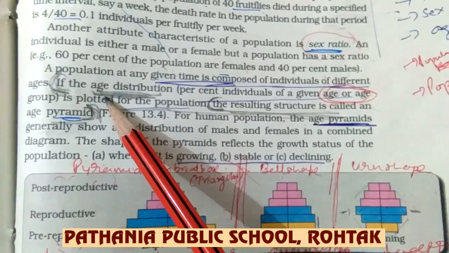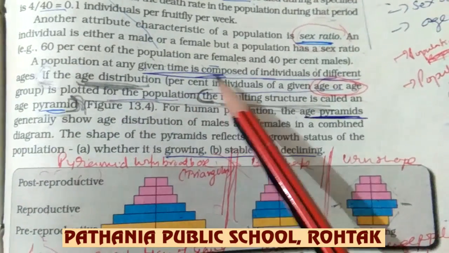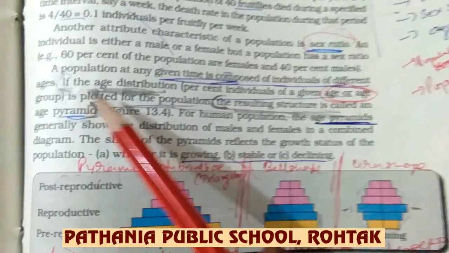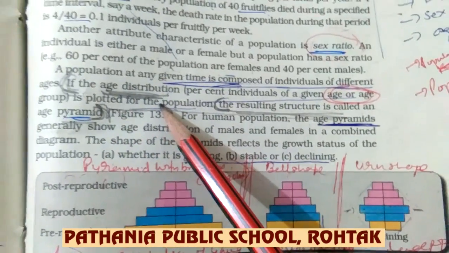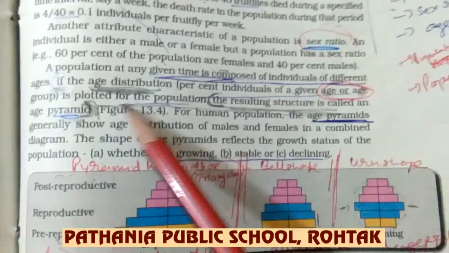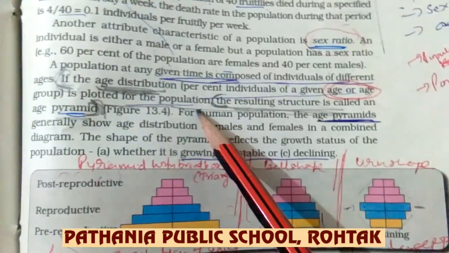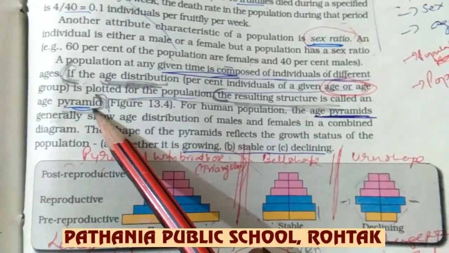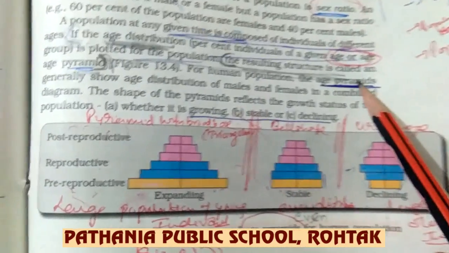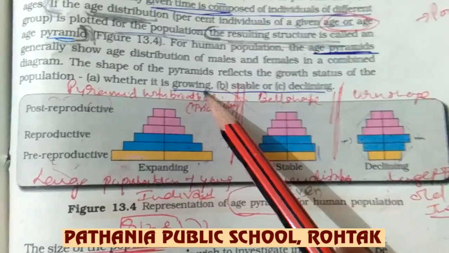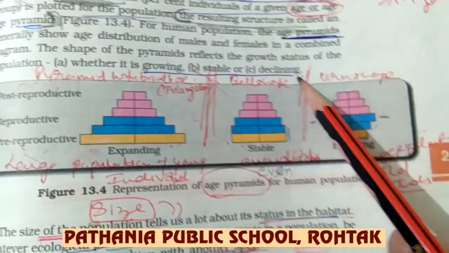Then comes the next attribute, the age distribution. Any population comprises, at a given time, individuals of different ages. So the age distribution, the percent of individuals of a given age, can be plotted for a population, and it results in a structure called an age pyramid. These age pyramids are of three types: expanding or growing, stable, and declining.